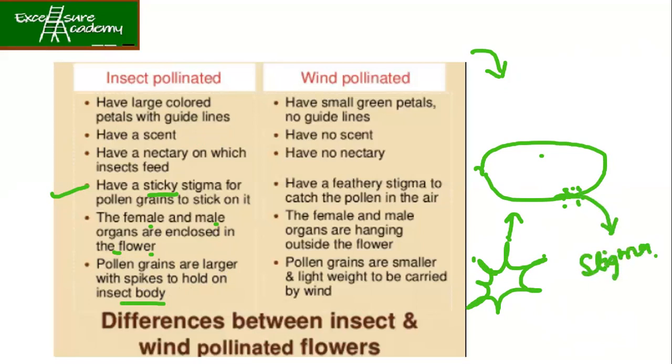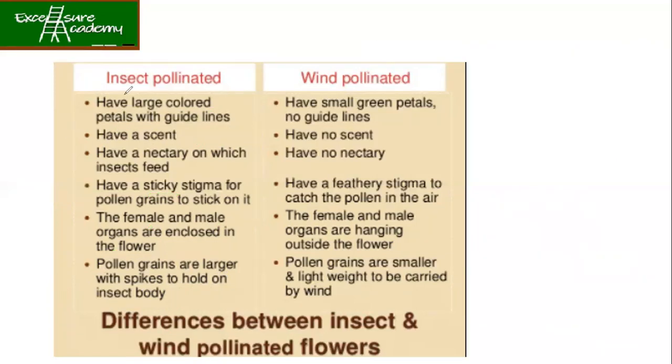Clear? So insect pollinated flowers have large colored petals with guidelines. They have a scent. Scent means smell. A nice smell will come from those flowers, like roses and lilies. Then they have a nectary on which insects feed. They have a sticky stigma for pollen grains to stick on it. The female and male organs are enclosed in the flower, and pollen grains are larger with spikes to hold on to the insect body. So right now what we have discussed is about the insect pollinated flowers.